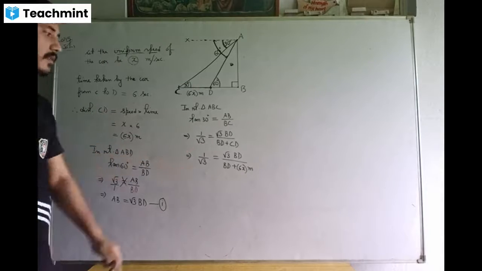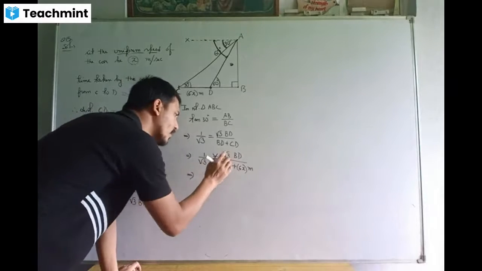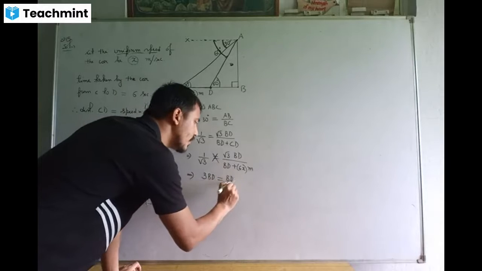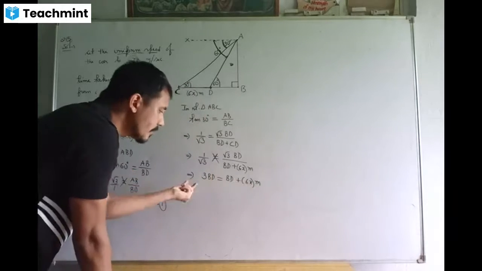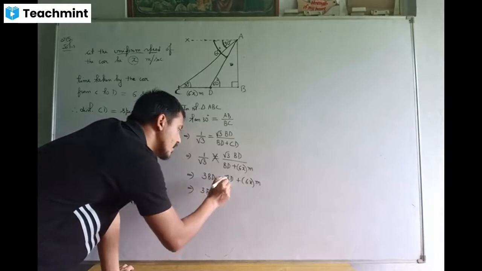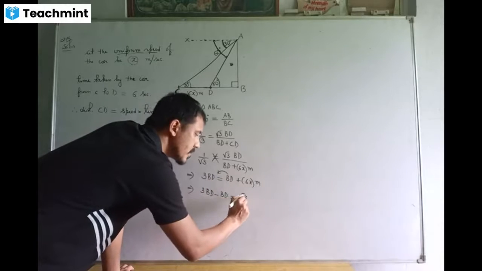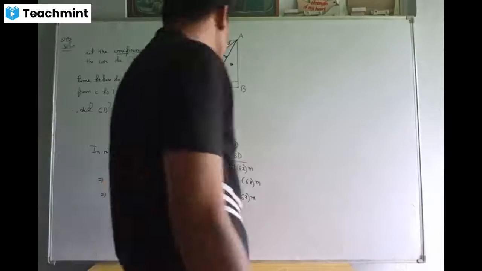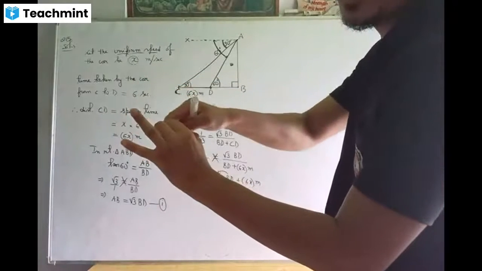Which was 6x meters. Now if you cross multiply, square root of 3 times square root of 3 is 3 times BD. And then BD plus 6x meters. BD we will assemble together on the left hand side. 3 times BD, this BD you can transpose it as minus BD is equal to 6x meters. Just normal calculations now. 3 BD minus BD. From 3 BD, if you subtract 1 BD, you have 2 more BD.